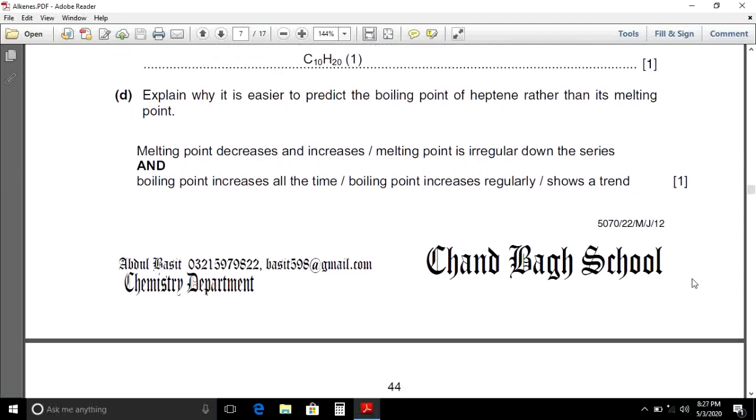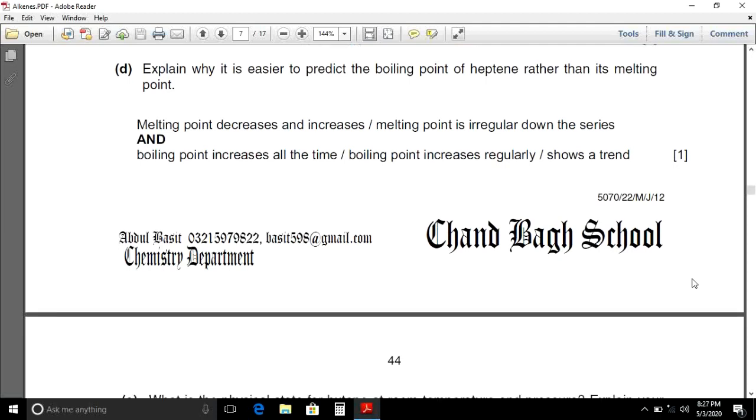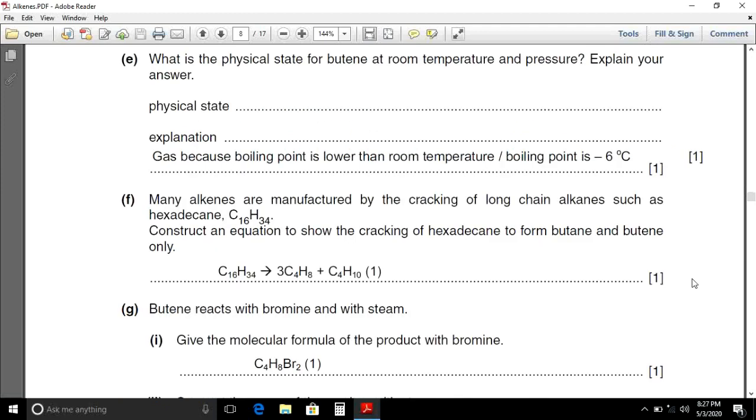Explain why it is easier to predict the boiling point of heptene rather than its melting point. In the given table, we see that the melting point is irregular down the series, whereas the boiling point increases regularly down the series. Therefore, it is easier to predict the boiling point of heptene. E part. What is the physical state of butene at room temperature and pressure? Explain your answer. Its physical state will be gas because the boiling point is lower than room temperature.